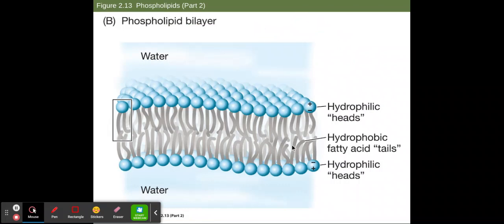Recall in chapter 1, we briefly discussed the fluid mosaic model. This is not static. It's not like a wall. This does move around freely. If you have any questions, make sure to put them in the comments below and be prepared to discuss them in class.